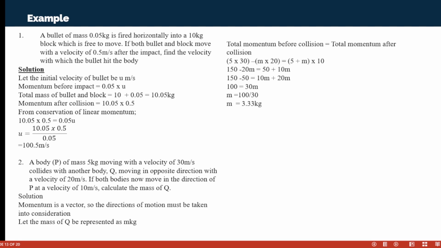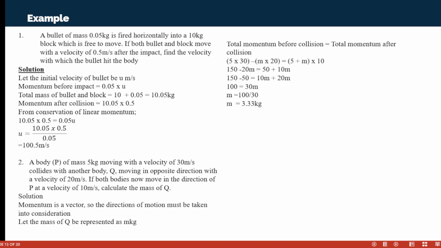So look at it now. We have a bullet of mass 0.05 kg, fired horizontally into a 10 kg block. But what happened? The bullet's velocity changed the position of the block, because look at it afterwards. If the bullet and block moved with a velocity of 0.5 meter per second after the impact, find the velocity with which the bullet hits the body. That is the initial velocity. Don't forget their final velocity is equal.